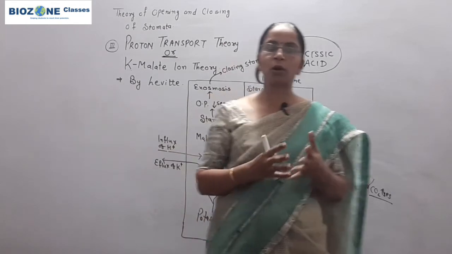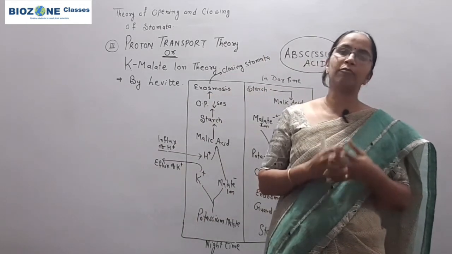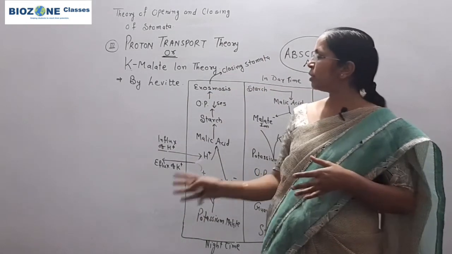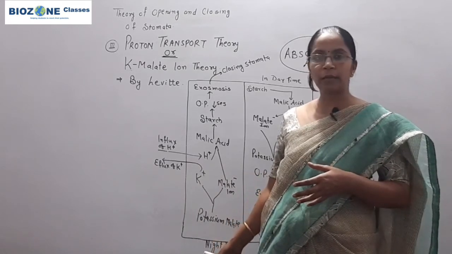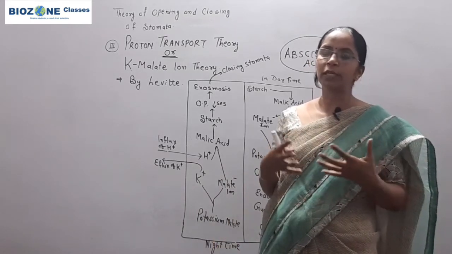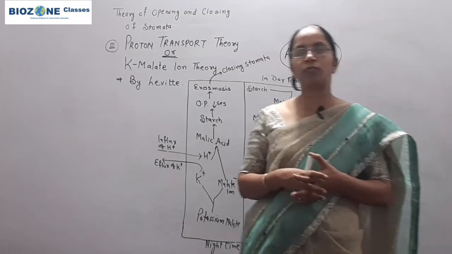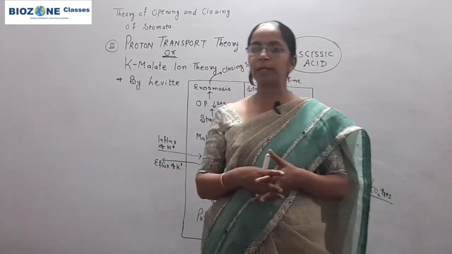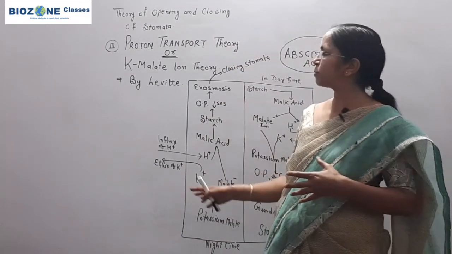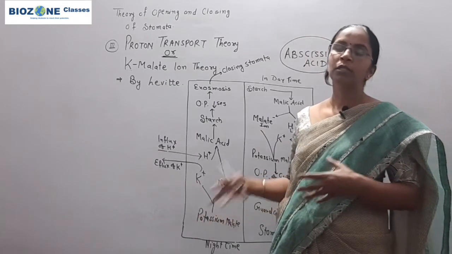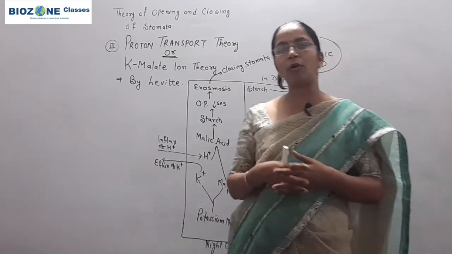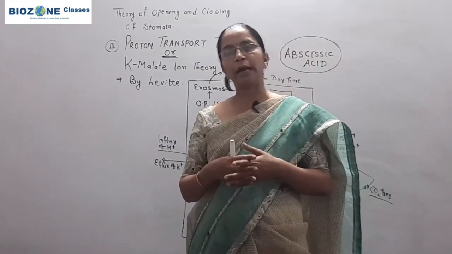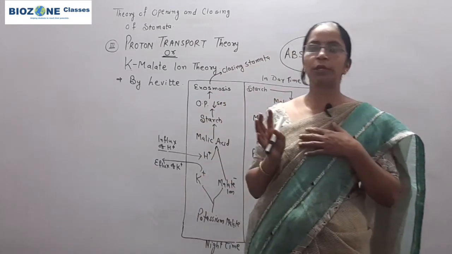So students preparing for class 11th exams should go through these three theories. But if the question asks for explanation of the mechanism, you can only explain this potassium malate ion theory. The students preparing for NEET exam should kindly go through all these three theories.